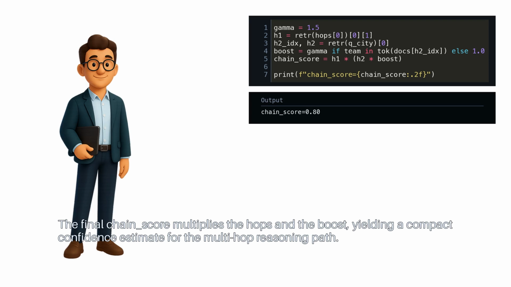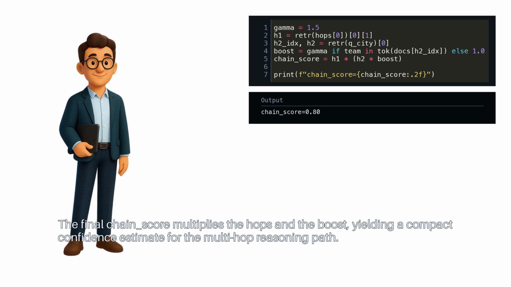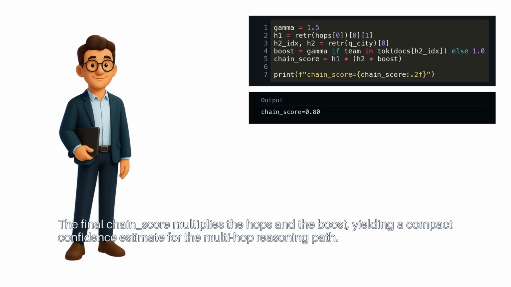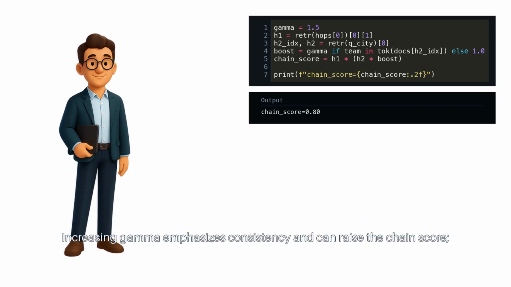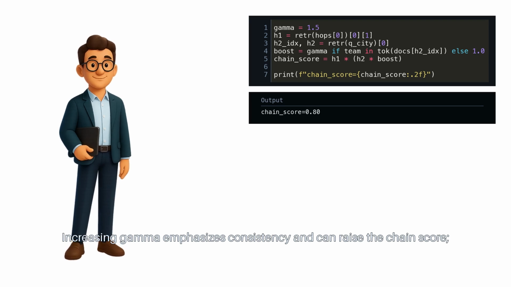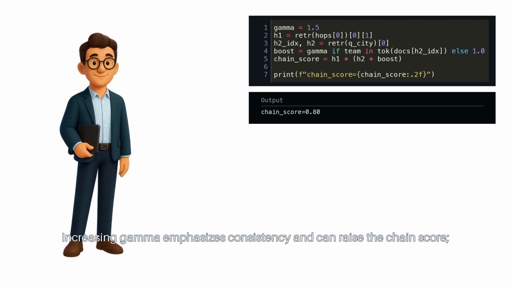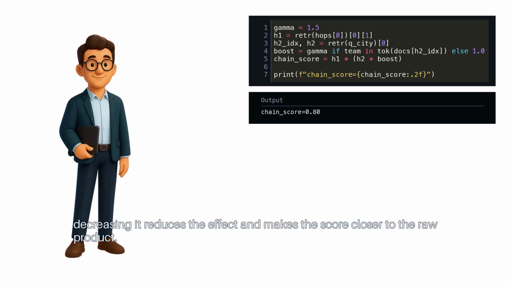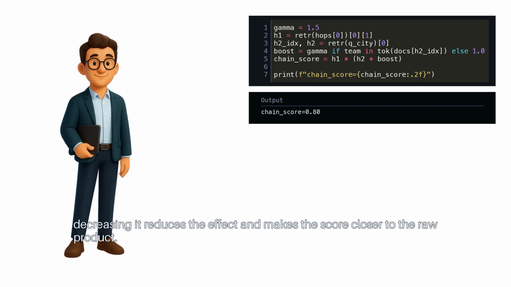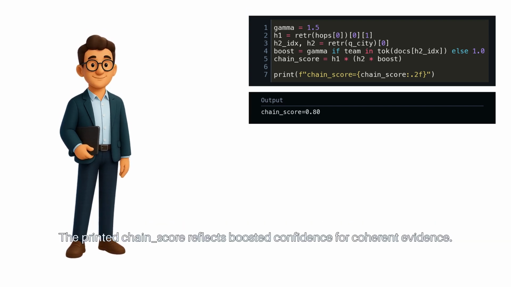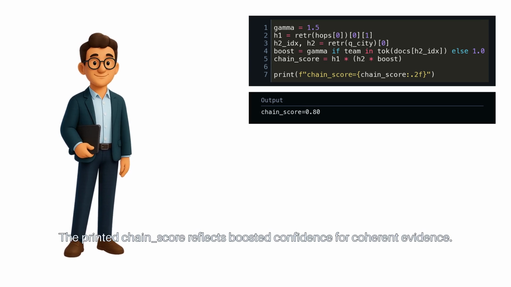The final chain score multiplies the hops and the boost, yielding a compact confidence estimate for the multi-hop reasoning path. Increasing gamma emphasizes consistency and can raise the chain score. Decreasing it reduces the effect and makes the score closer to the raw product. The printed chain score reflects boosted confidence for coherent evidence.